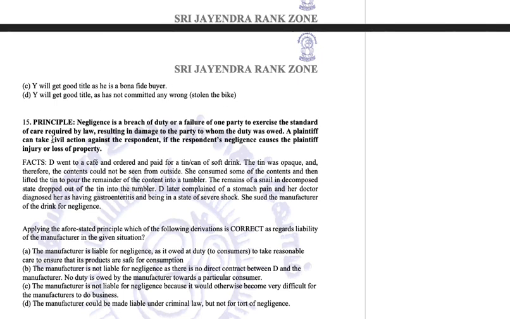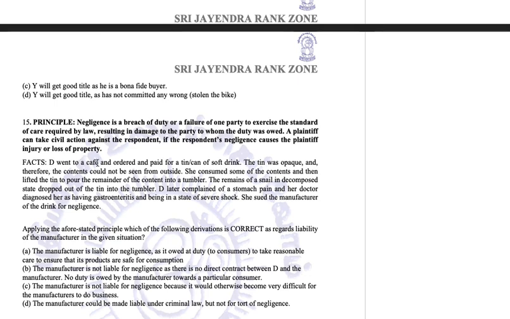A plaintiff can take civil action against the respondent if the respondent's negligence causes the plaintiff injury or loss to the property. Now, applying these principles, it simply says that if someone is negligent or careless in his conduct and it results in injury or damage to someone else, then he is liable to pay back for the damages caused by his negligent or careless acts.